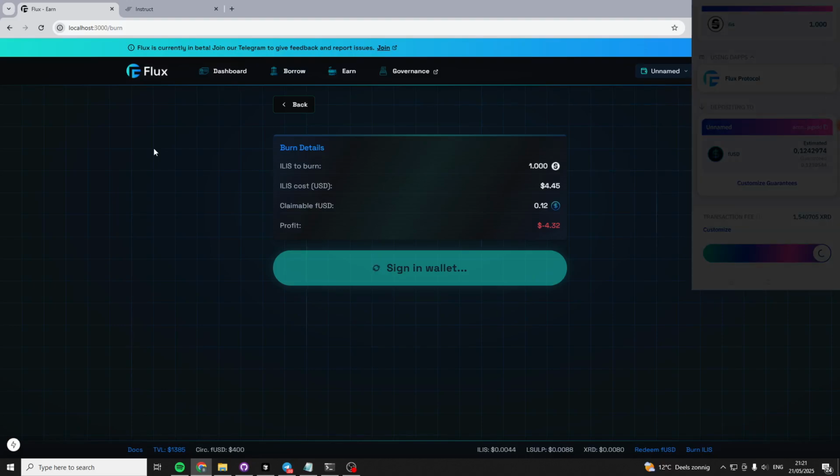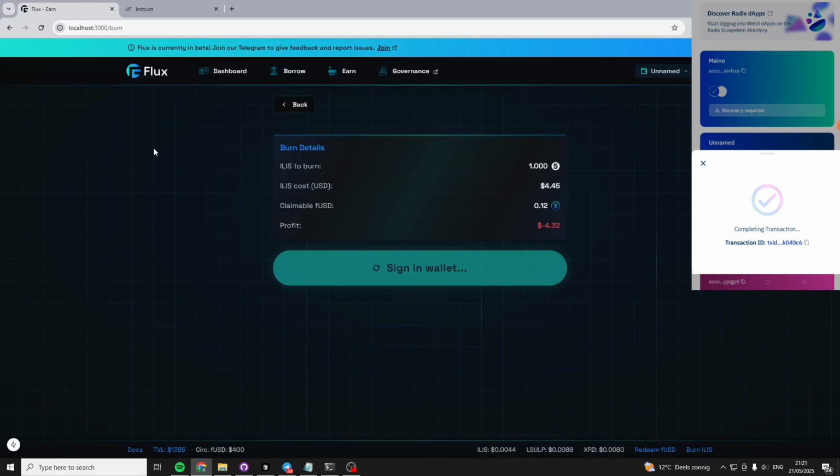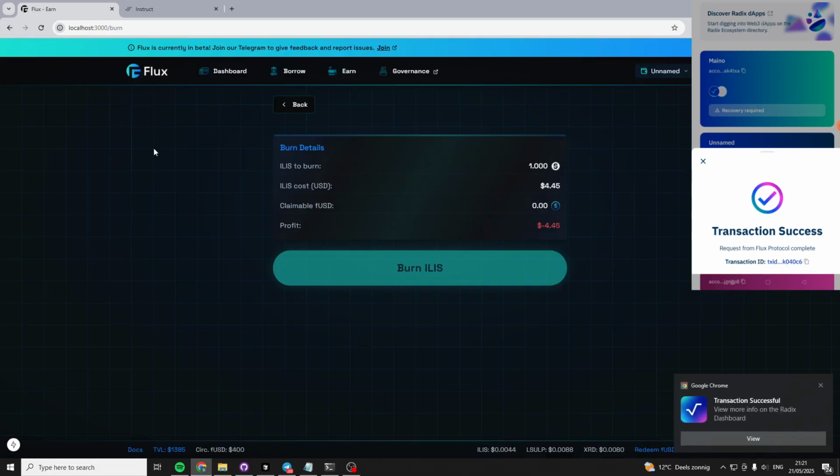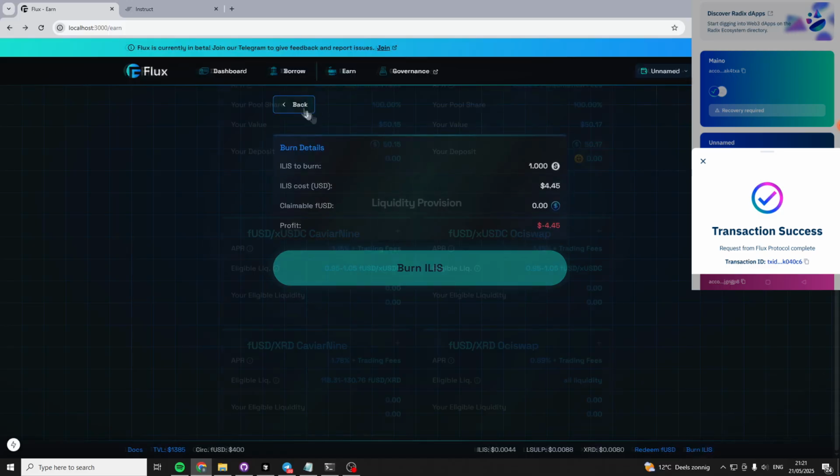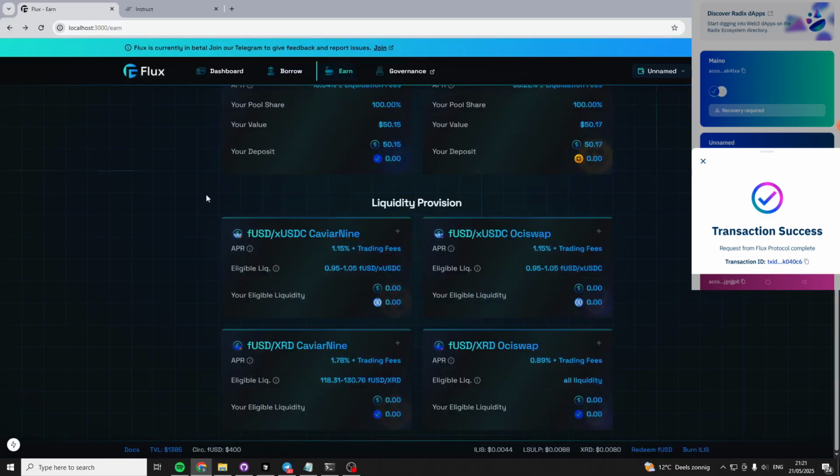Well, let's sign it. Not sure if I've signed this already. Yeah, I think I signed this before. Yeah, and it even updates. Oh, I'm such a good developer. Yeah, so that works.